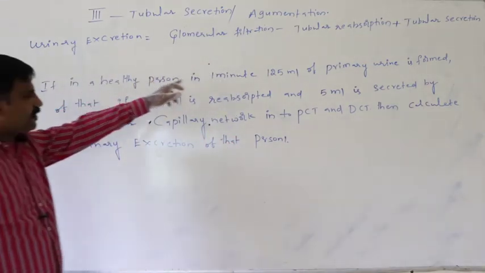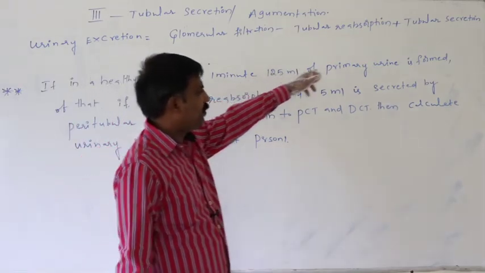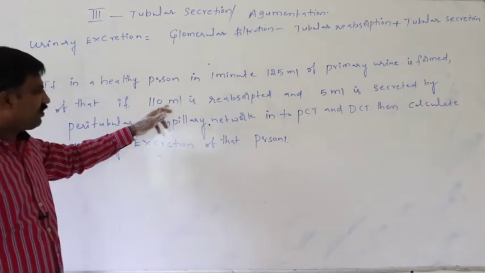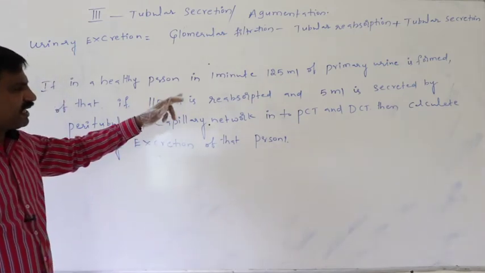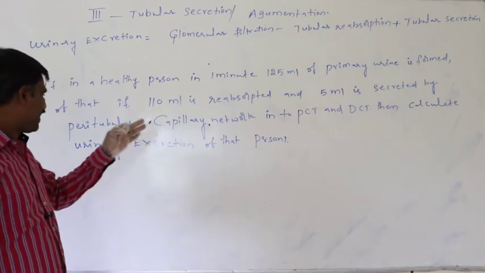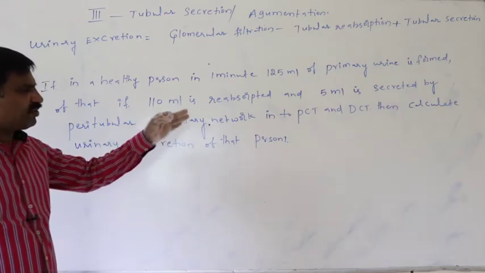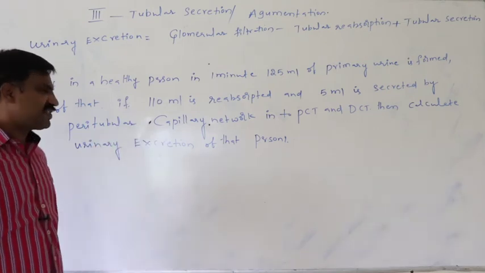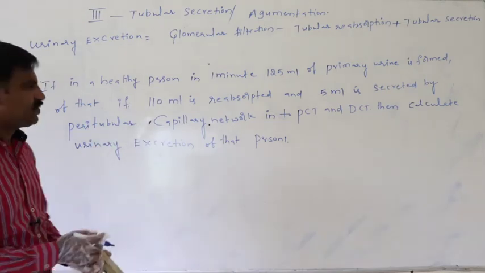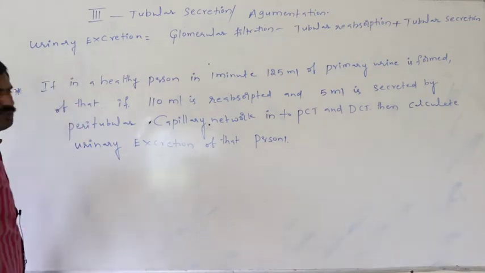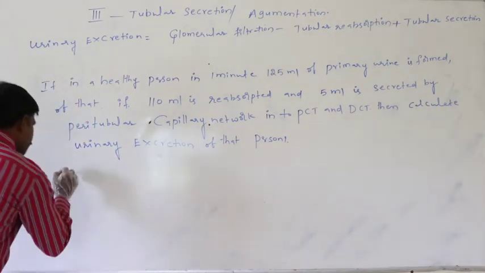If in a healthy person in 1 minute 125 ml of primary urine is formed, of that if 110 ml is reabsorbed and 5 ml is secreted by peritubular capillary network into PCT and DCT, then calculate urinary excretion of that person. So definitely in this case, as per this equation, urinary excretion is equal to